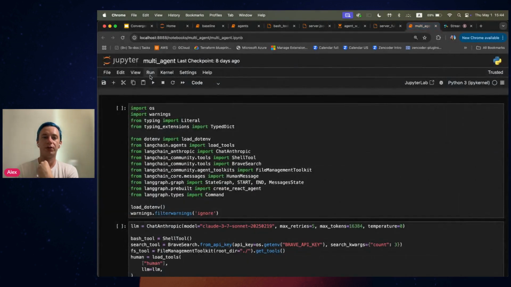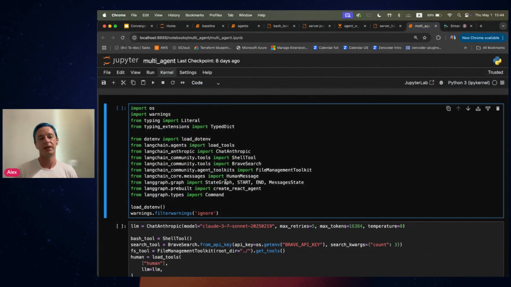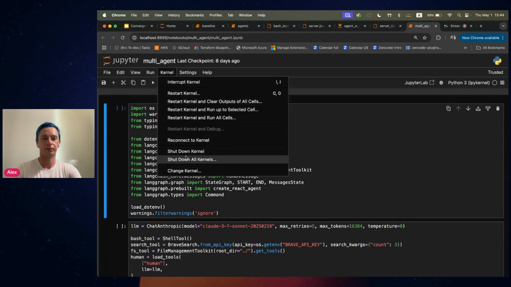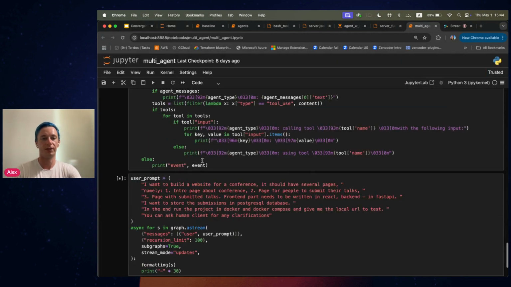And for that, I will switch to the multi-agent notebook. Over here, I'm also introducing another layer of abstraction, namely LangChain and LangGraph, just because it's easier to implement those things using those frameworks. But of course, you can also easily implement them on your own, because essentially it is just a bunch of structured inputs and outputs between different states of an agent. So let's run the whole thing over here in the background.